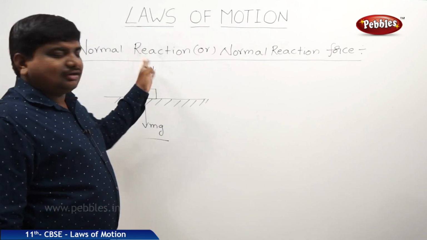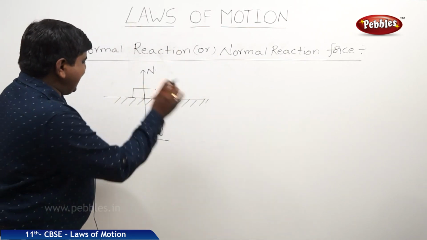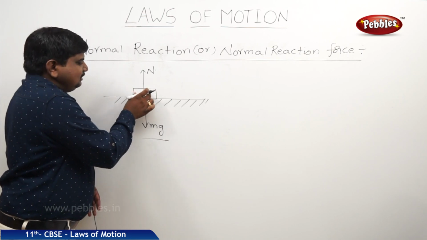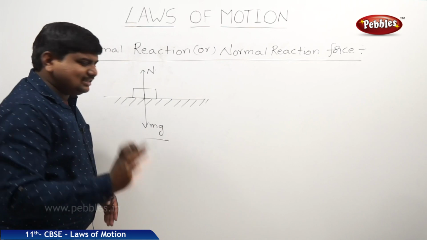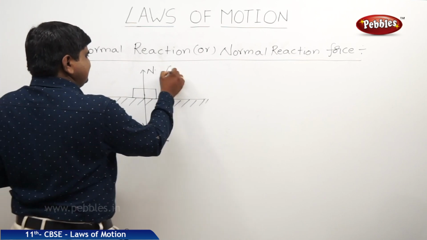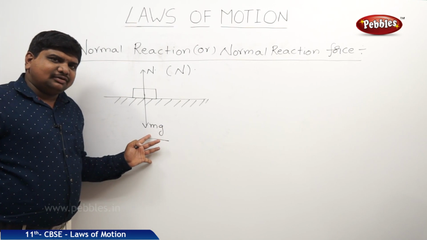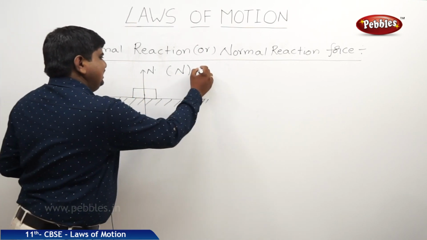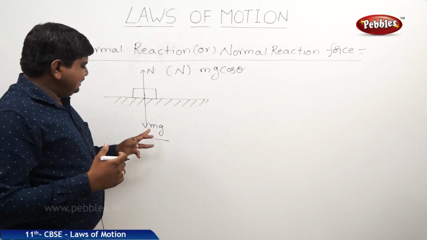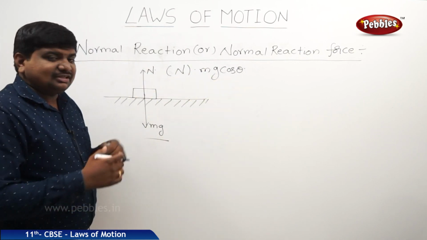So what is the meaning of this normal reaction force? This is actually a force of reaction which is acting tangentially on the object. Tangentially means making some angle with respect to the surface of contact. This is represented by capital N. If the weight of the body, or the gravitational force acting on the body, is mg, this will be mg cos theta, because normal reaction force is equal in magnitude to the gravitational force but having a slight angle with respect to the surface of contact.